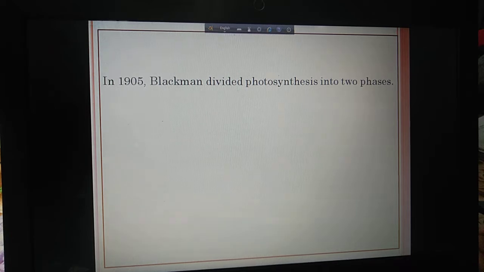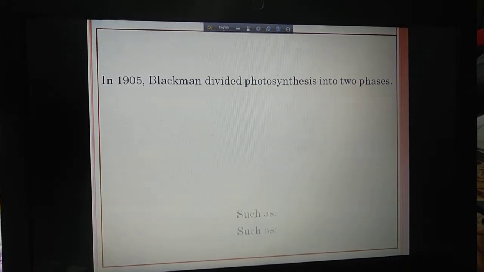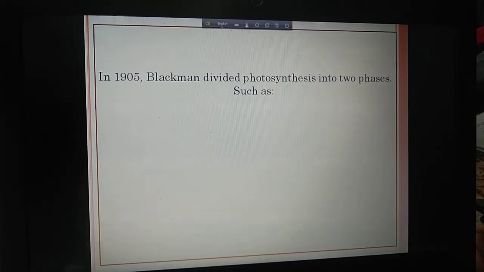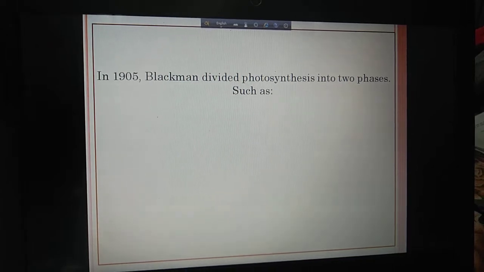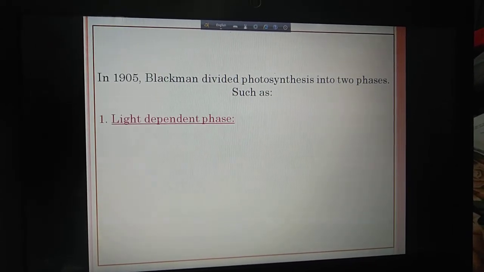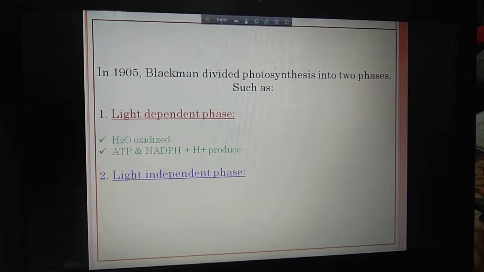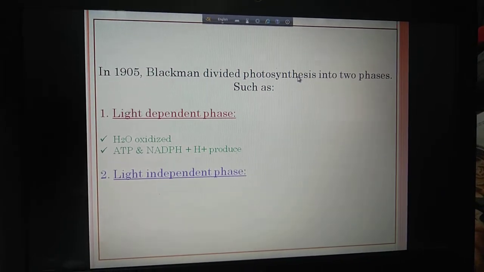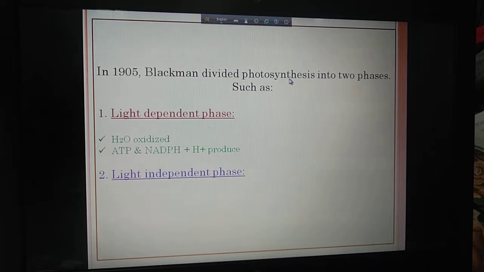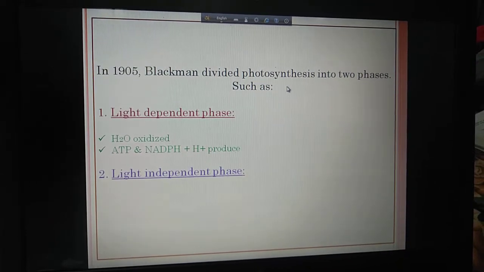Then in 1905, Blackman divided photosynthesis into two phases. One is the light dependent phase and the other is the light independent phase. You know how many reactants are present in photosynthesis? Obviously two: one is water, another one is carbon dioxide.